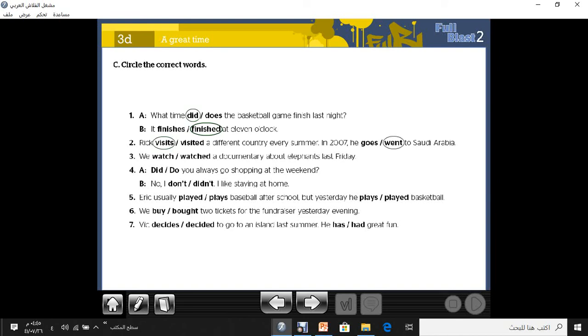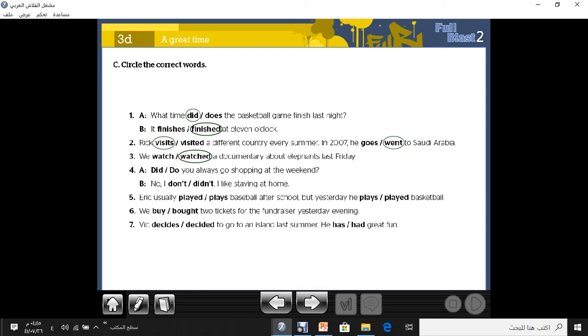Number 3, we watched a documentary about elephants last Friday. Last Friday. Here is the keyword for what? Present simple or past simple? Who can say? Yes, very good. Last Friday is a keyword for the past simple. So we will choose we watched it.